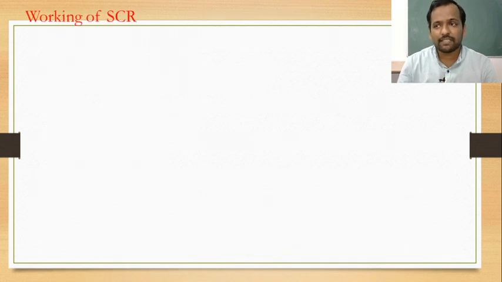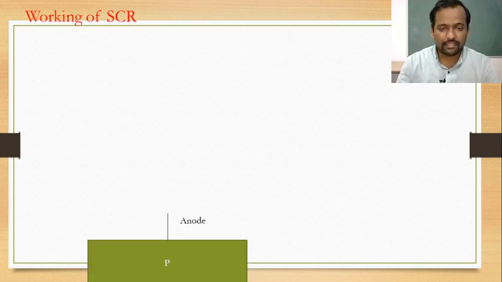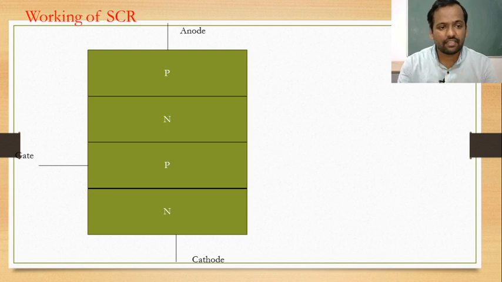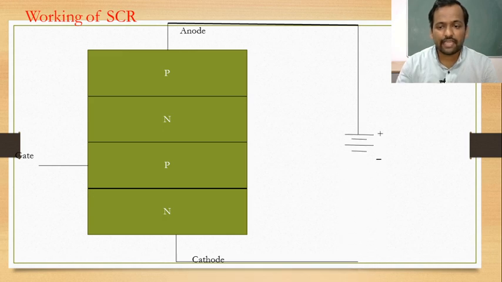For proper working of SCR, as I have already told, the anode must be connected to positive and the cathode to negative. That is, the SCR should be in forward bias. If the SCR is in forward bias, then we can say that the SCR can be turned on. As it has 4 layers and 3 terminals, anode, cathode and gate, for proper functioning the anode is connected to the positive terminal, the cathode is connected to the negative terminal, and the gate terminal is not connected.